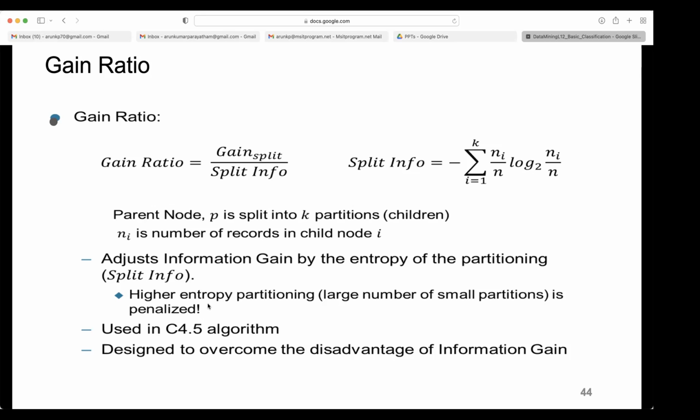And as I told you, generality means it won't become, what is that? Overfitting. So it works very well on training data set, not very well on test data set. So to adjust the overfitting, we use regularization. We are using here split information. So this is used in C4.5 algorithm, designed to overcome the disadvantage of information gain.